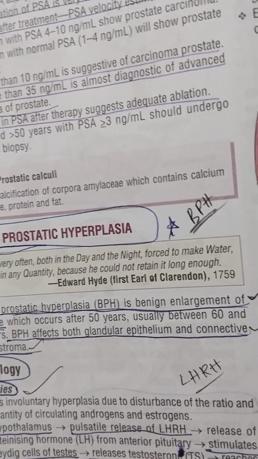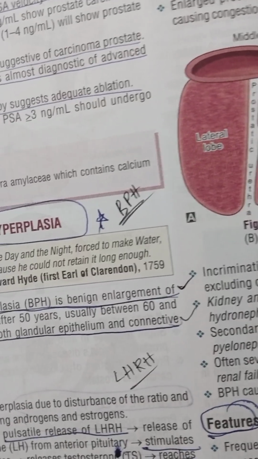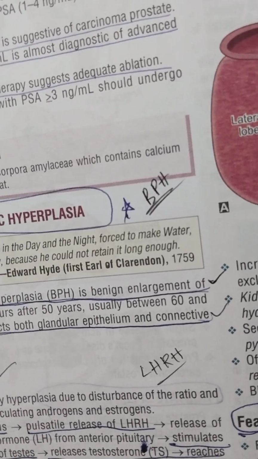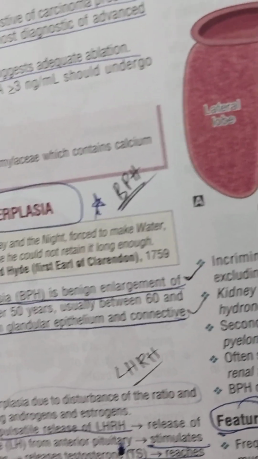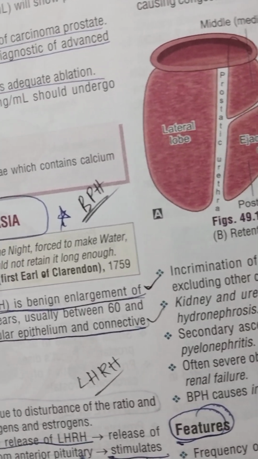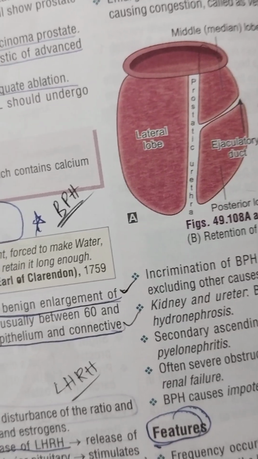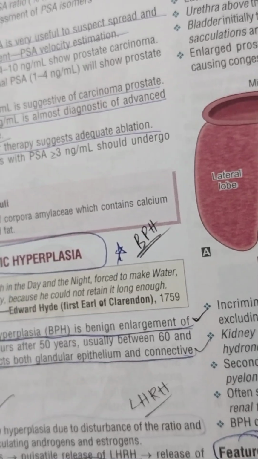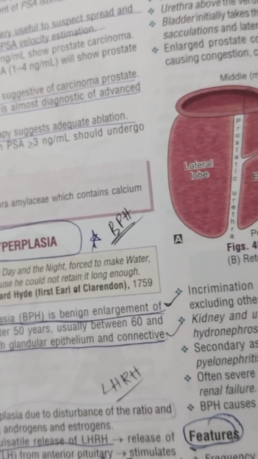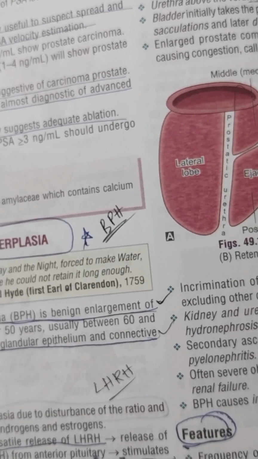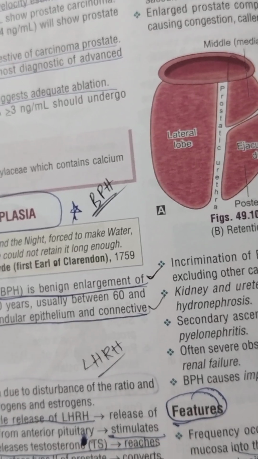So how is testosterone synthesized? First we have the hypothalamo-pituitary-gonadal axis, the HPG axis. From the hypothalamus there is pulsatile release of GnRH. The GnRH acts on the anterior pituitary, through the vascular connection between the hypothalamus and anterior pituitary.